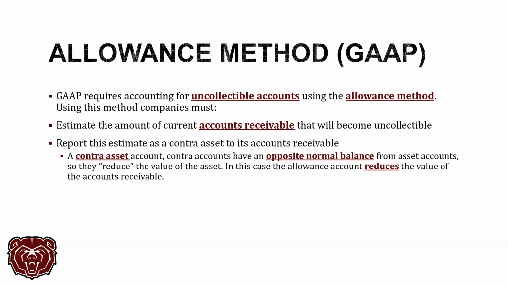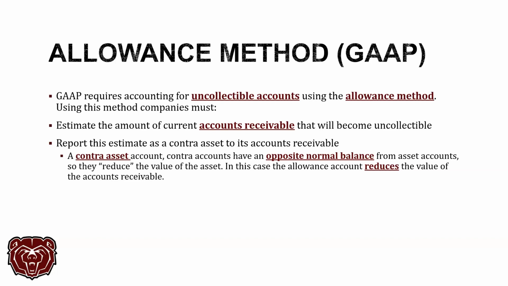We report this estimate as a contra asset to accounts receivable, right? So recall, a contra asset account basically is sitting there, attached to your asset account. It holds the opposite normal balance. So in this instance, it's a contra asset, and it's going to hold a normal credit balance. They kind of sit there and reduce the value of the asset. Recall, with assets, we have to use the historical cost principle. So since accounts receivable is an asset, we're going to leave it on the books at its historical cost. We create this contra asset account to help us reduce that so that we can show a net book value, right? A net value on our balance sheet of accounts receivable.